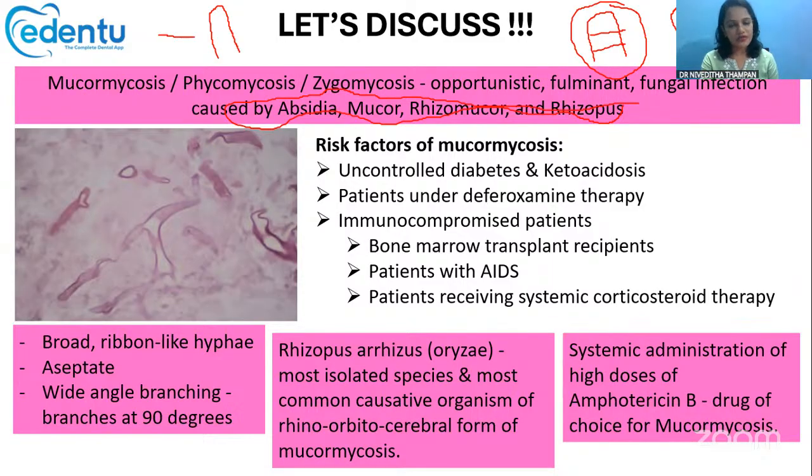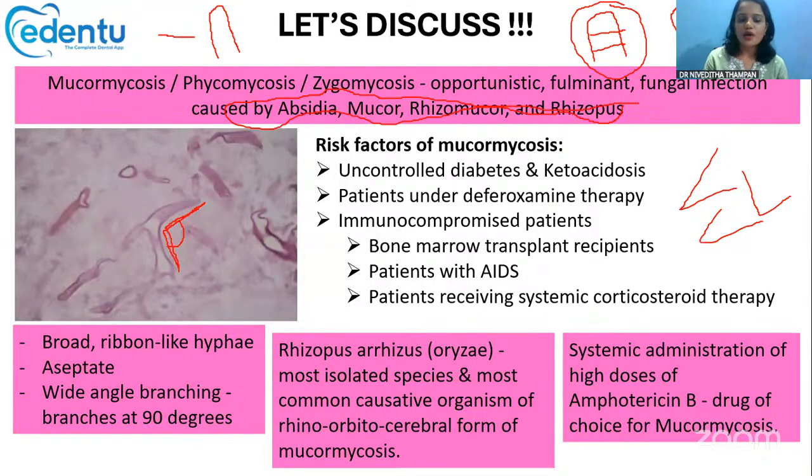Another way to identify mucor hyphae is its 90-degree branching. Look at this, it is forming a 90-degree angle here, right? Yes, this is the 90-degree branching. This 90-degree branching is usually shown by mucor hyphae only. All the other species will usually show acute angle branching like this. Acute angle branching only will be seen. So this type of 90-degree branching is seen in mucor only.